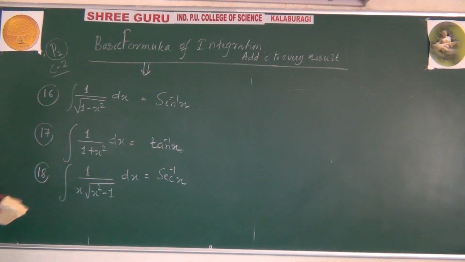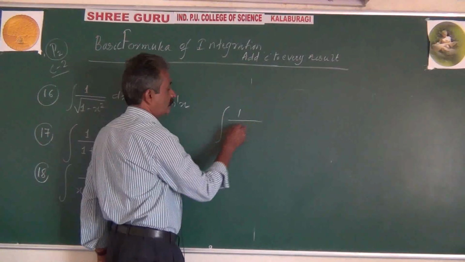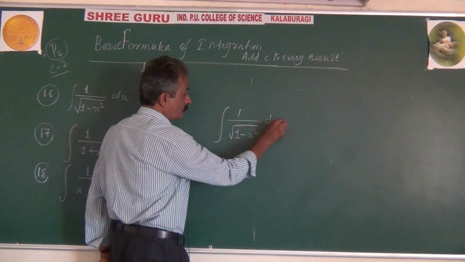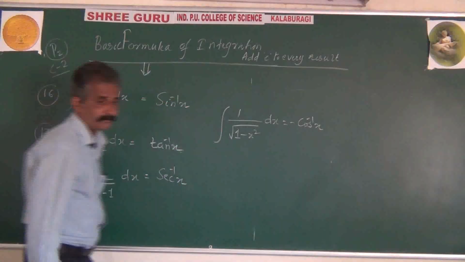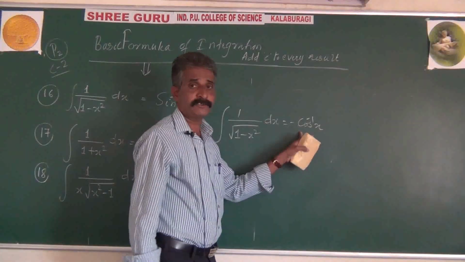These three formulas can be extended to three more formulas. Some books, some lecturers, will write like this also. Integration of 1 by root of 1 minus x square can also be taken as minus of cos inverse x. No wrong in that, because what's the differentiation of cos inverse x?